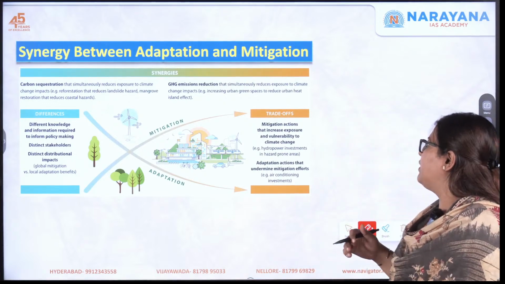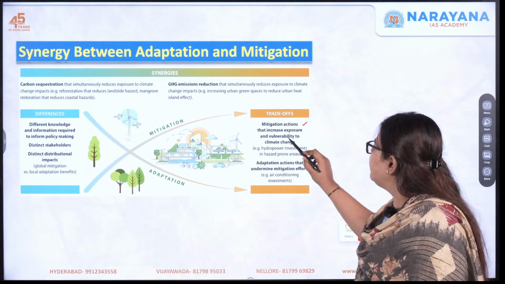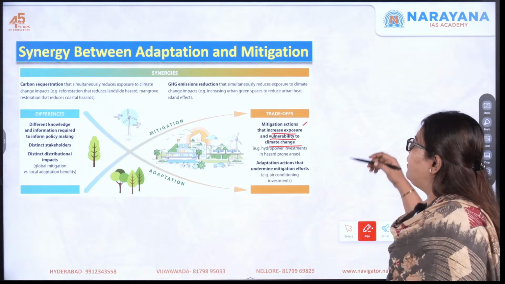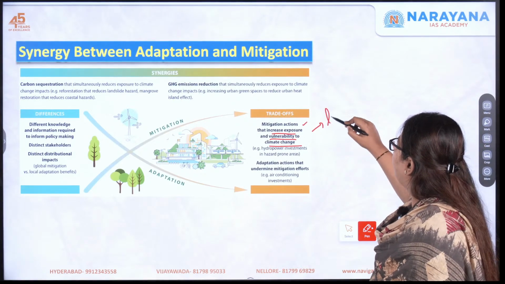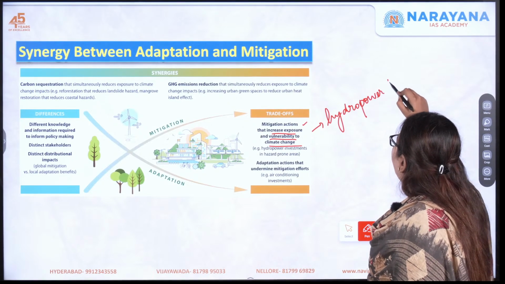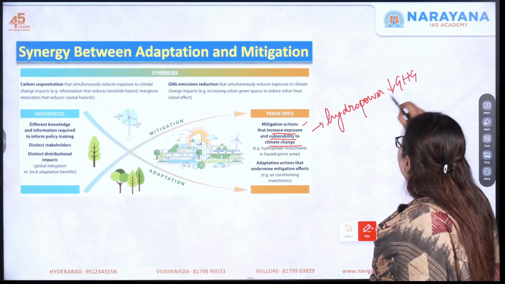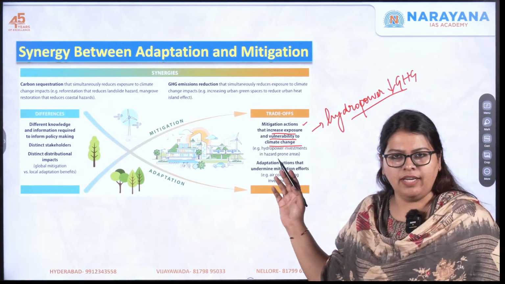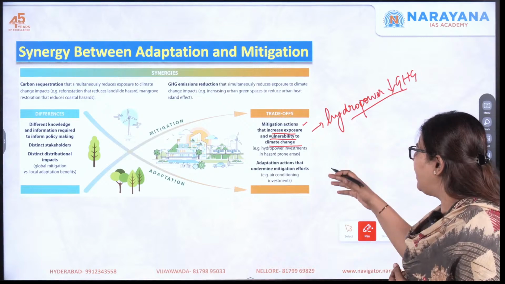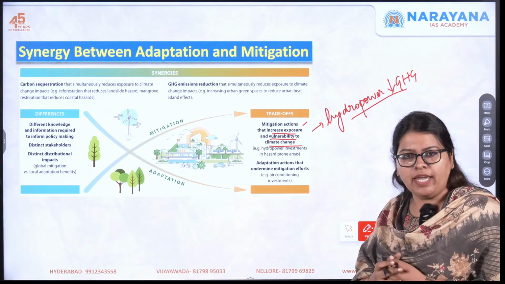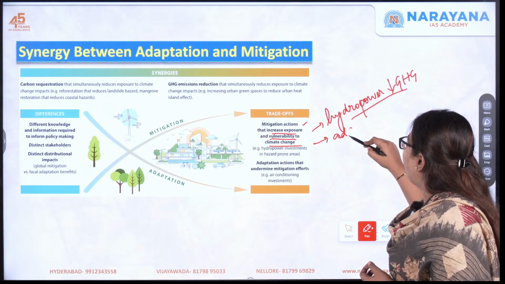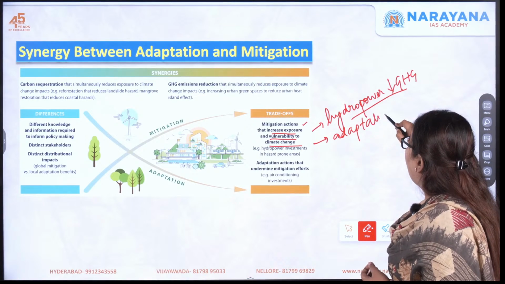Let us see, for example, mitigation actions sometimes increase the exposure and vulnerability to climate change. For example, if you are going for investments in hydropower, why do we go for investments in hydropower? In order to reduce the GHG. So this is seen as a mitigation strategy, right? But what happens? You are establishing the hydropower plants in a place which is a hazard prone area. So that again disturbs the adaptation. So this is called maladaptation.